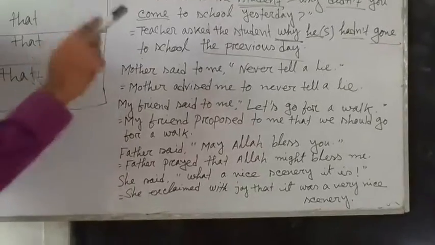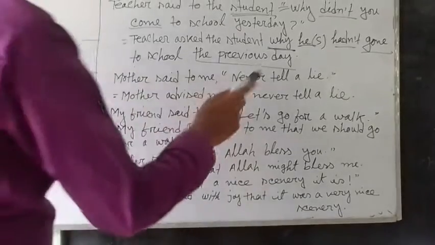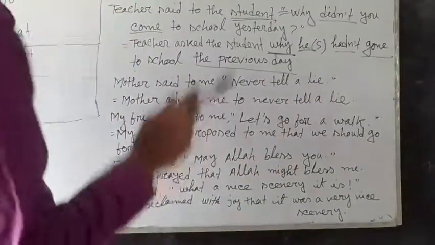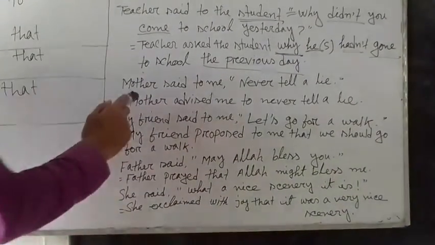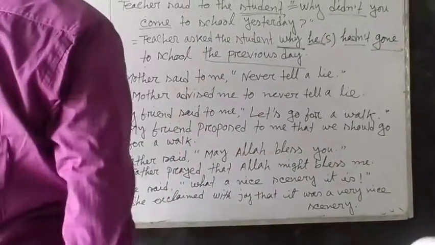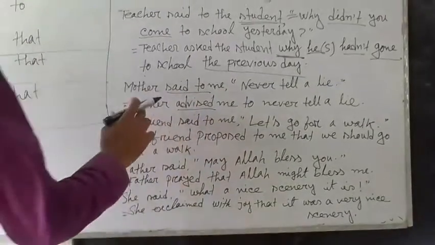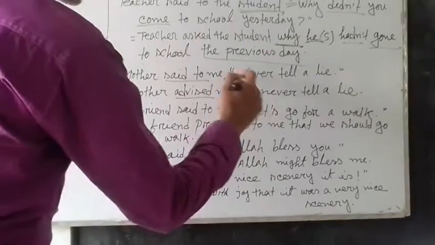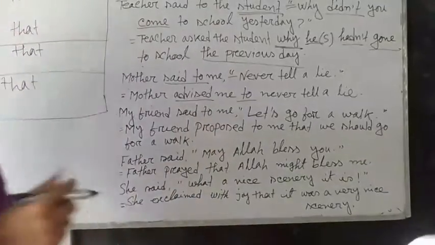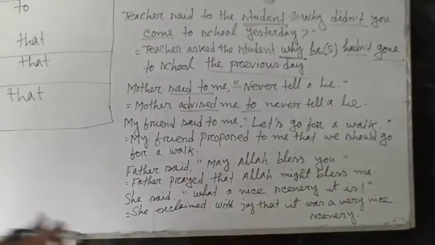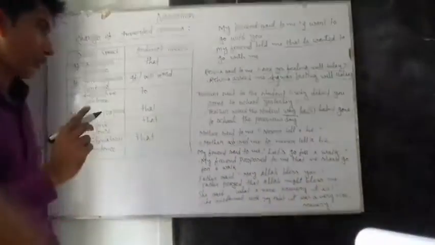Here, dear students, look at the board. In this sentence, the reported speech means an advice. So, we have written advised instead of said to. Mother advised me, and the inverted comma is replaced by to. Here we have written to instead of the inverted comma. And then, never tell a lie. Okay?